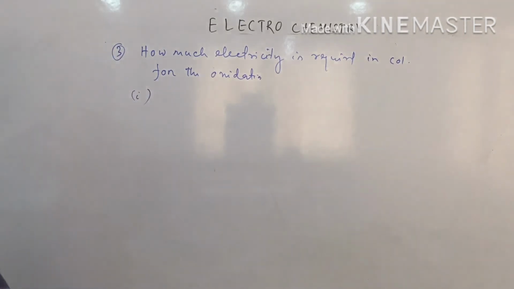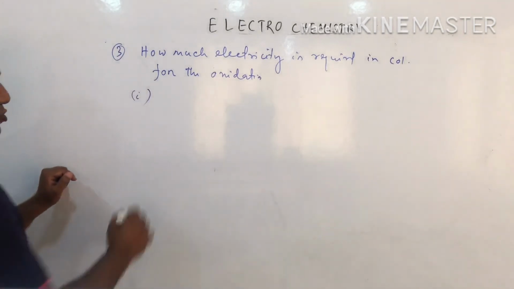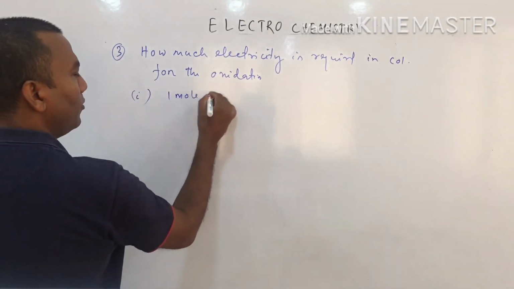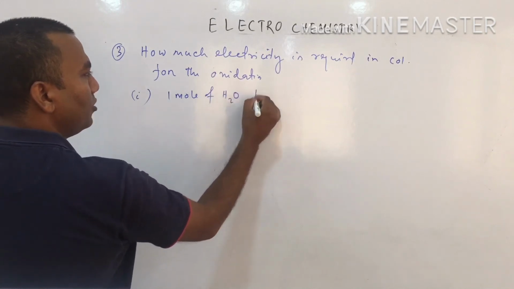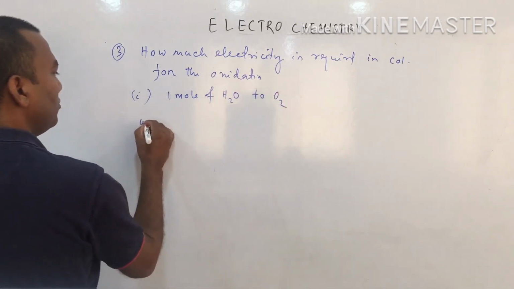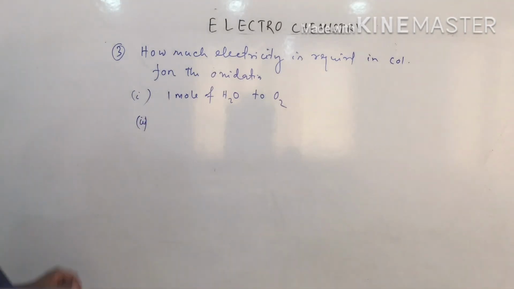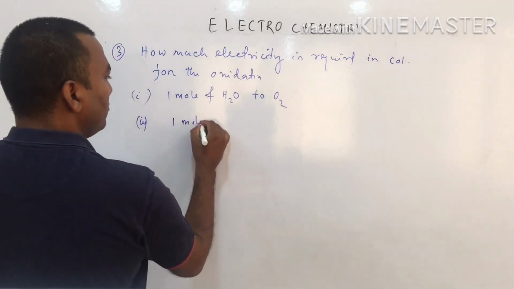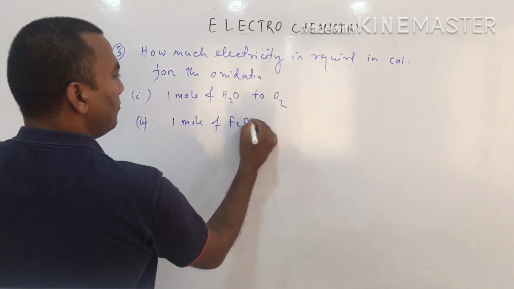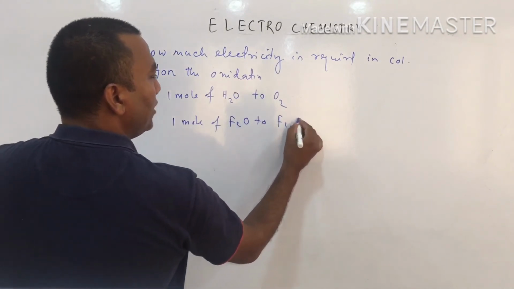The first is 1 mole of H2O to O2. The second is 1 mole of FeO to Fe2O3.